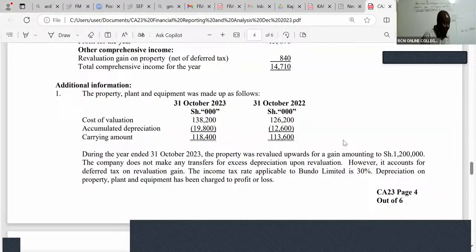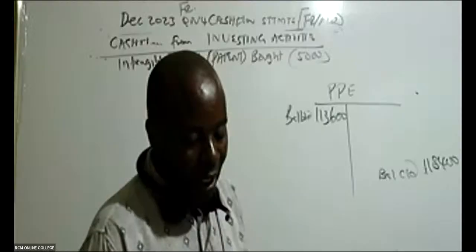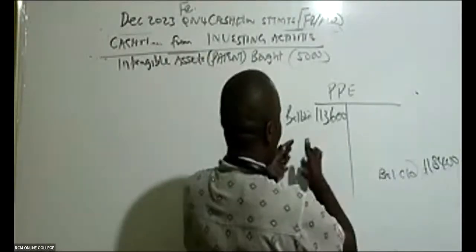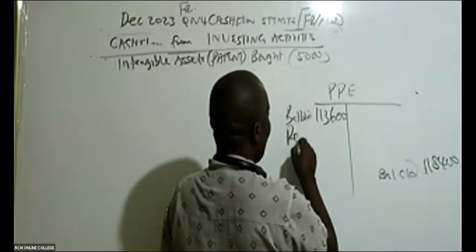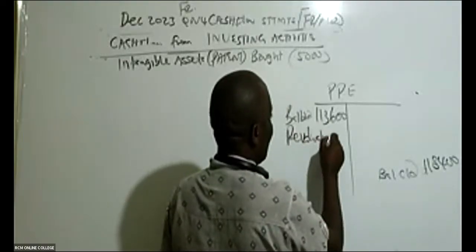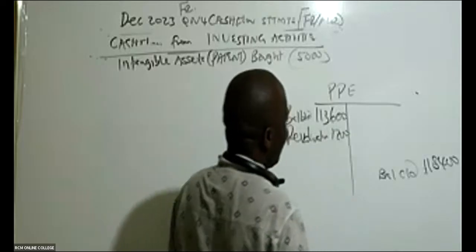And then, ladies and gentlemen, remember what makes these assets go up? It's either through revaluations or we purchase new ones. Like now here you can see we are told during the year ended 31st October 2023, the property was revalued upwards for a gain amounting to 1,200. Remember the figures are in shillings thousands. So you'll come and tell us, yeah, revaluation. So you debit this. Revaluation will increase the amount 1,200.